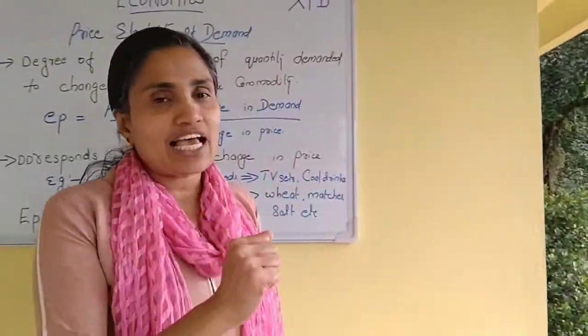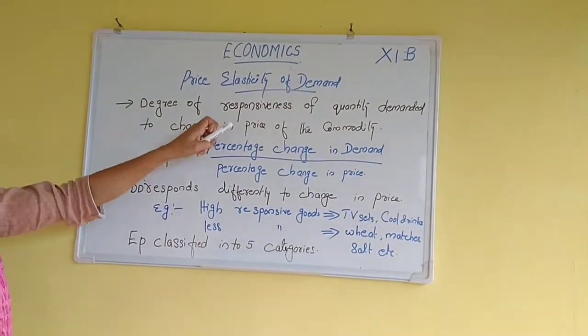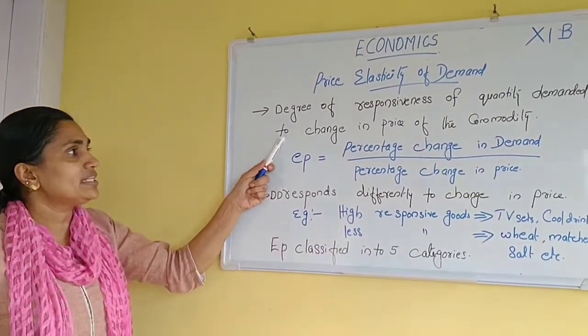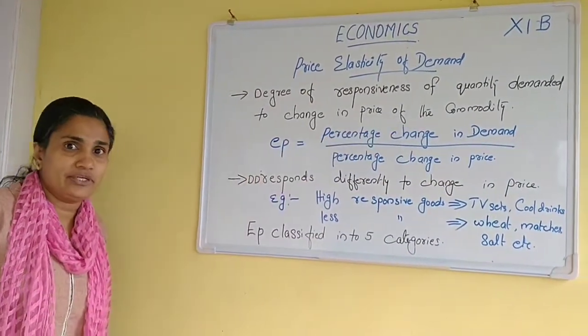So in today's class we have to discuss how much it is. That means there is a change in quantity demanded due to a change in price, and the percentage of that change we need to learn from the new topic, price elasticity of demand. So what do you mean by price elasticity of demand? The degree of responsiveness of quantity demanded to change in price of a commodity.